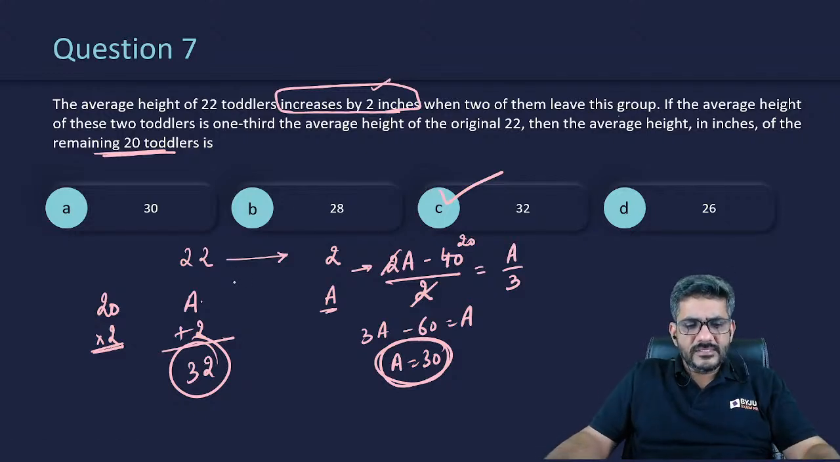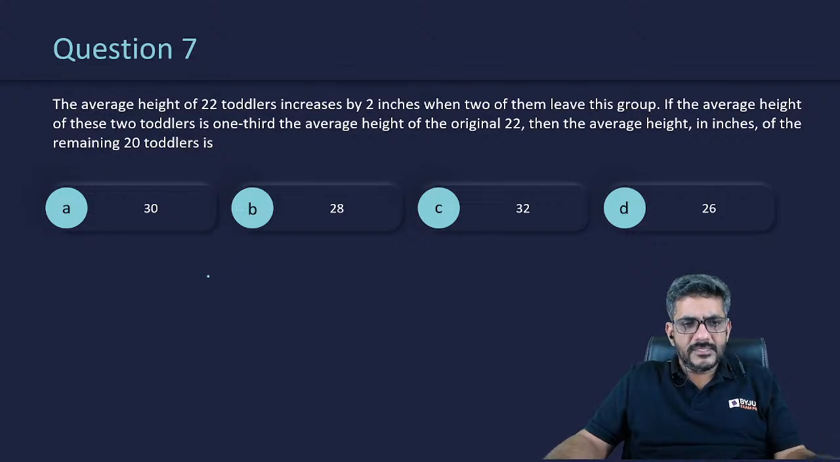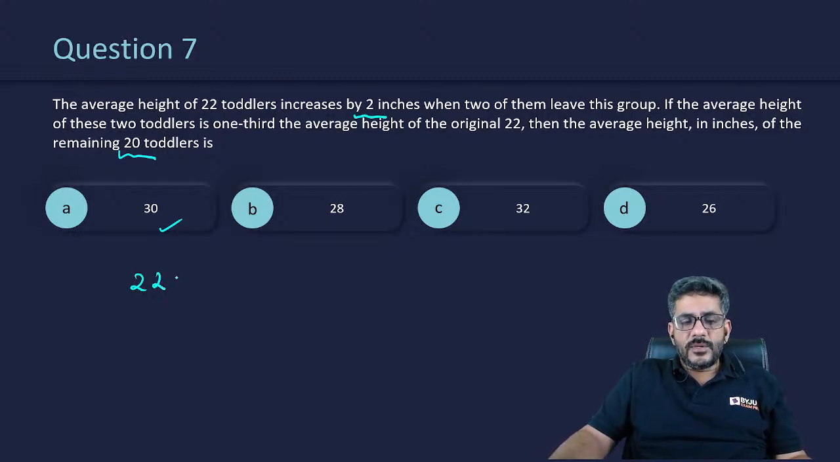Let me just try once. If you are saying so, let me just try. I try with 30. Okay. This 30 is the average of the remaining 20 toddlers, which is after increasing by 2. So initially the 22 toddlers had an average of 28. So what was the total of all these guys? That is 625 minus 9, which is 616, right?